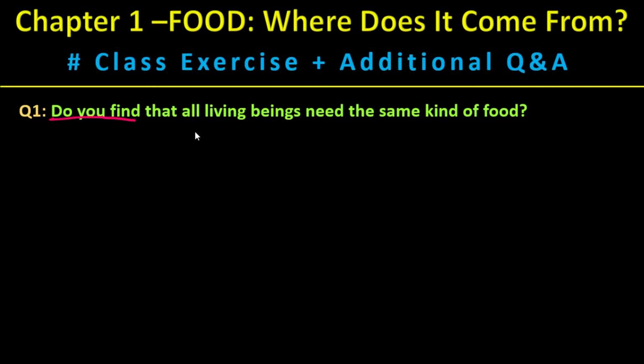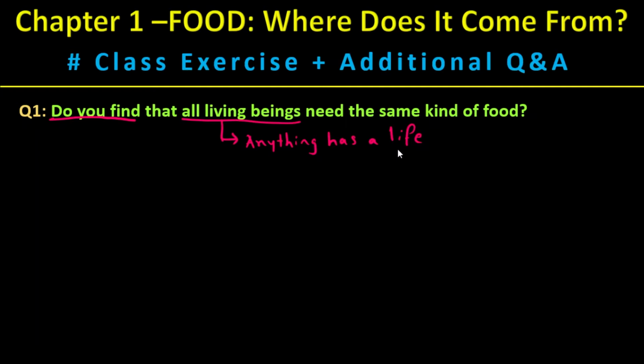And what you are going to find out? All living beings. What do you mean by living being? Anything that has a life.